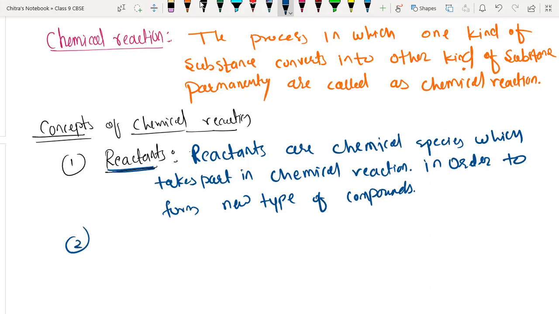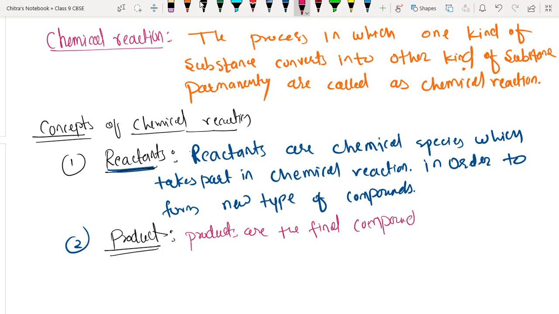Second concept, we have the products. So what are products? Products are the final compound formed by the chemical reaction. So what are products? Products are the final compound formed by the chemical reaction.